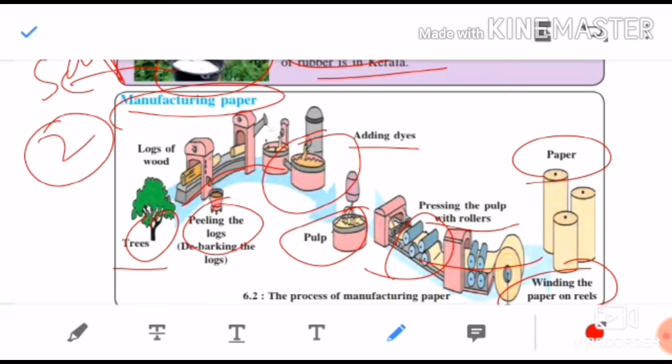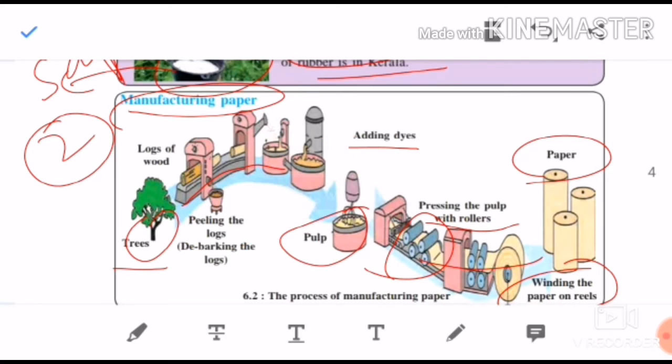The wood is broken into smaller pieces and soaked, second step. After that dyes are added to it, then pulp is made, then this pulp is pressed with the help of rollers, and then finally the paper is made by winding on the reels.